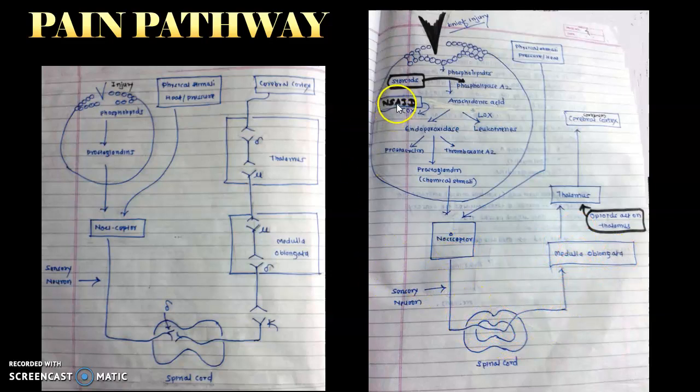On the other hand, non-steroidal anti-inflammatory drugs are anti-inflammatory, analgesic and antipyretic. Why? Because they block the synthesis of prostaglandin, and if prostaglandin is not there, there will not be inflammation, there will not be pain, and there will not be a rise in body temperature. Hence NSAIDs have three kinds of property. The first is anti-inflammatory, the second is antipyretic, and the third is analgesic.